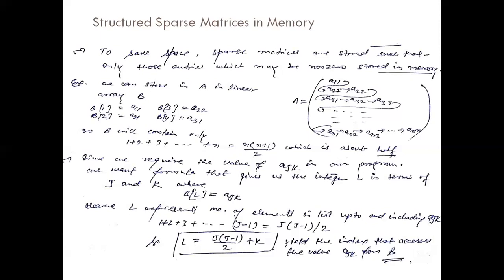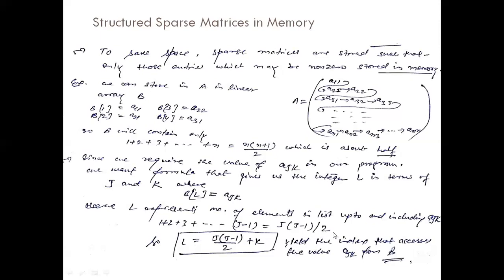That means before this there are j minus 1 rows. In the first row 1 element, in the second row 2 elements, in the third row 3 elements, and in the j minus 1th row j minus 1 elements. The total is j minus 1 times j divided by 2.